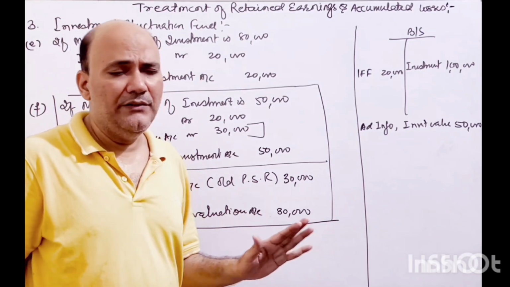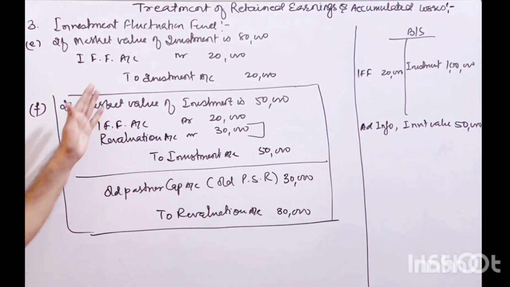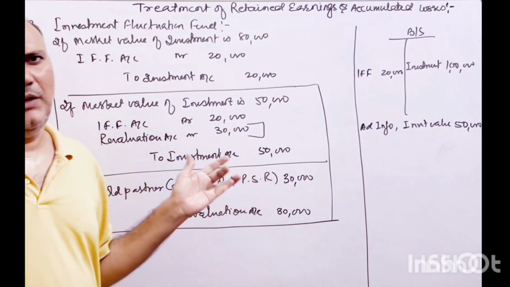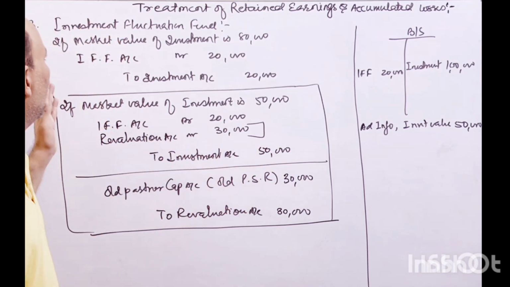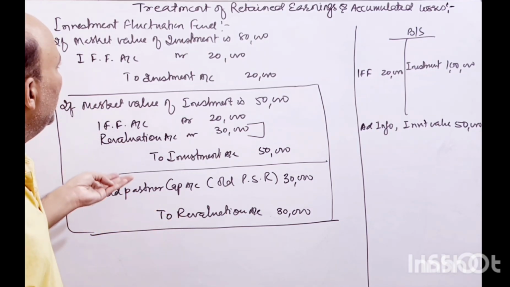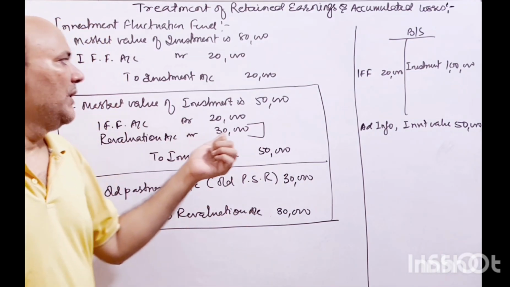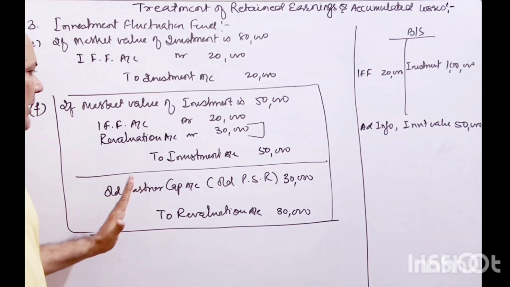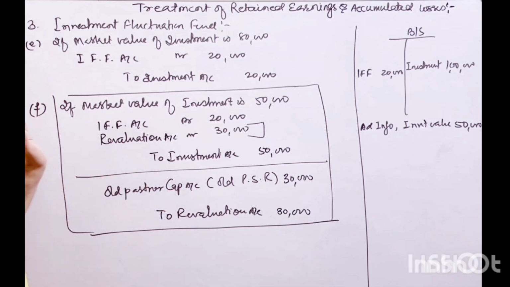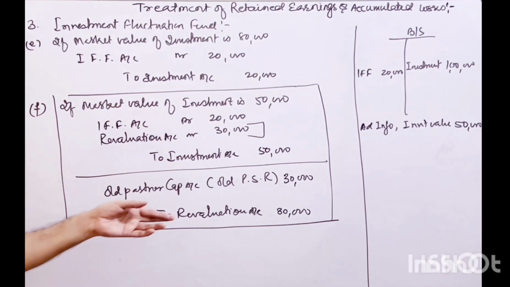So this is how we have the treatment of accumulated losses and retained earnings. These are the most common retained earnings in the books, and anything can come with another name, but mostly you have these three things. The first is general reserve and profit and loss, the second is workmen compensation fund, and the third is investment fluctuation fund. If anything comes, you have to use these fundamentals, right? So this is it for the retained earnings and accumulated losses, and now you are good to go for the treatment whatever there is at the time of admission, death and retirement also. So thank you very much.